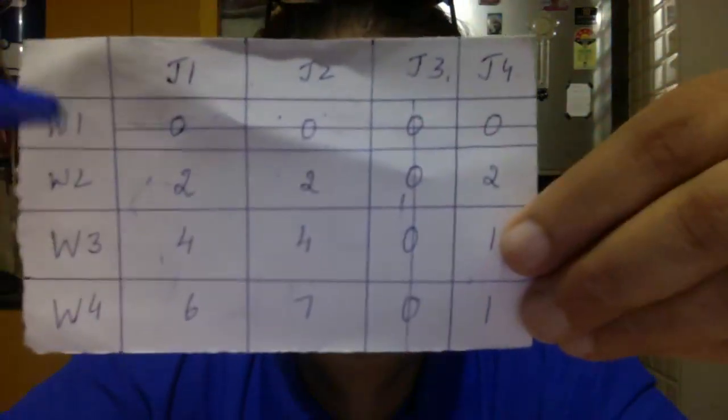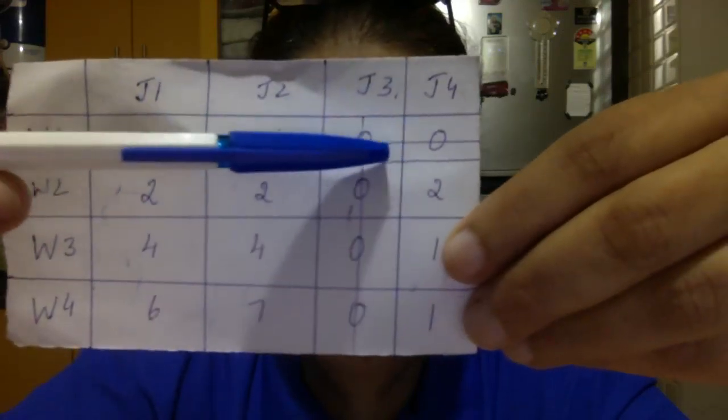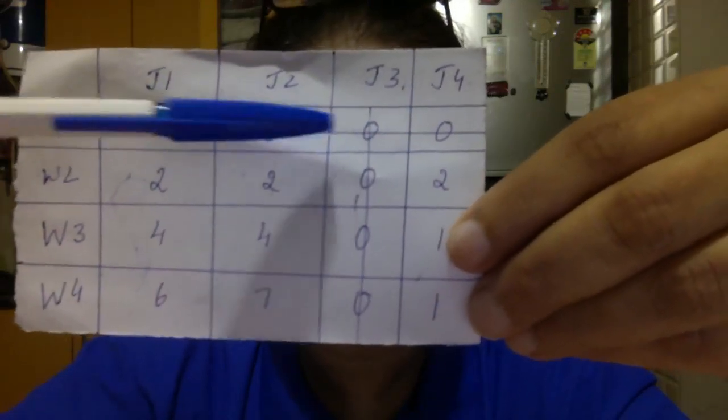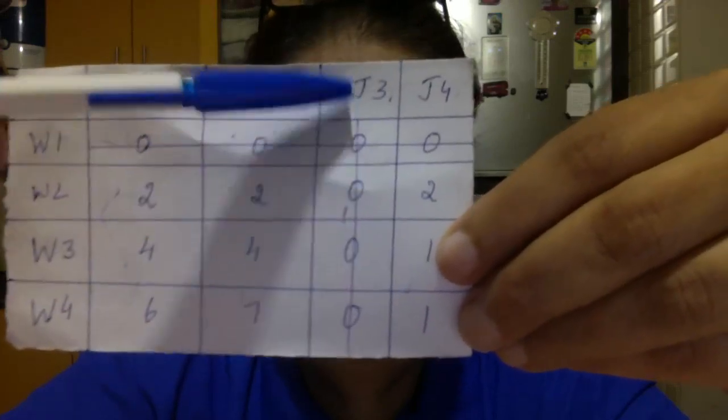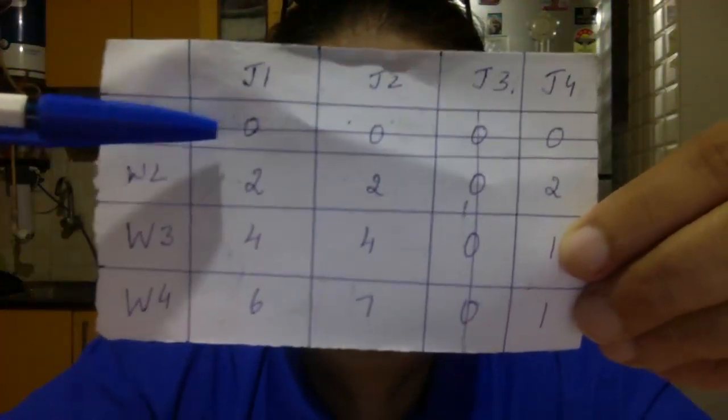See, for example, here this is all zeros, okay? This is all zeros, rows. But because there are zeros in every row here, if you do row deduction, it will be useless. Why? 0 minus 0, 0, 0. 0 is the smallest. When there is a 0 in a row or a column, whether you do row or column deduction, it is useless. Why? Because 0 is the least, it will not change. 2 minus 0 is still 2. You won't get a 0. Our intention is to get zeros so that we can allocate.